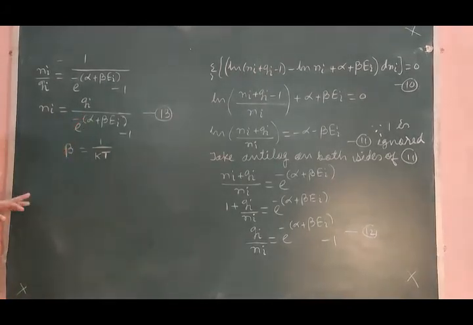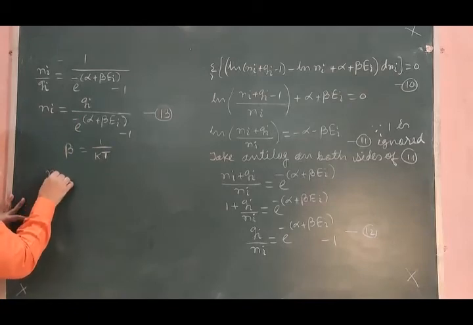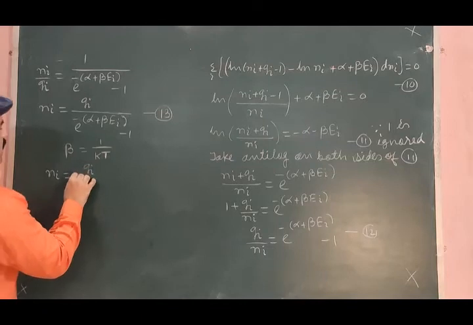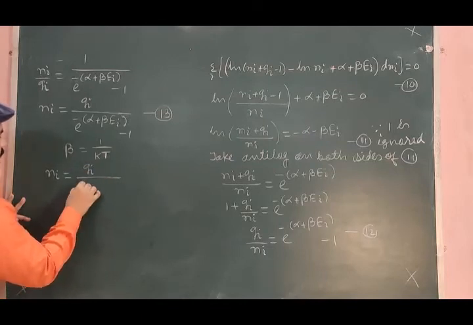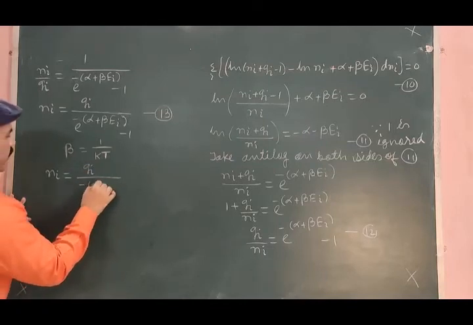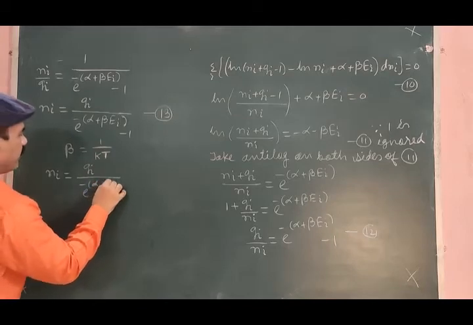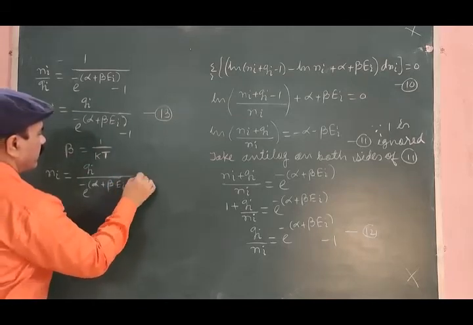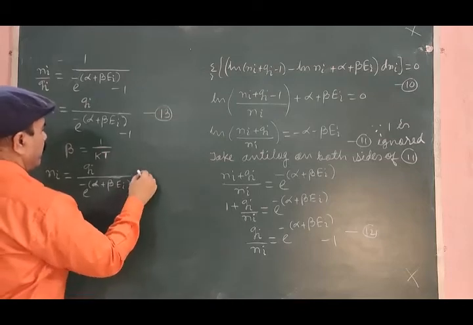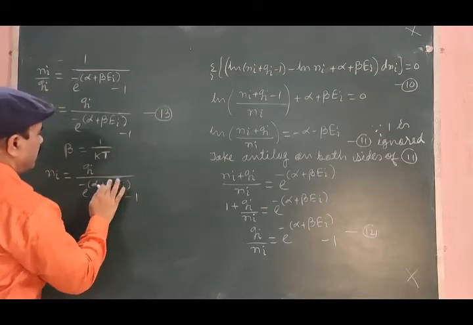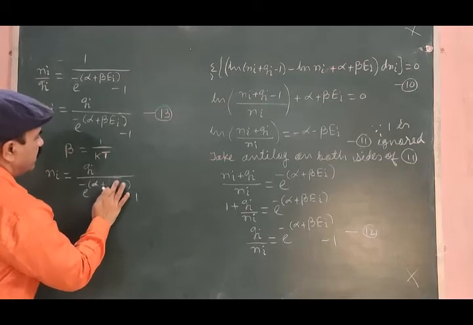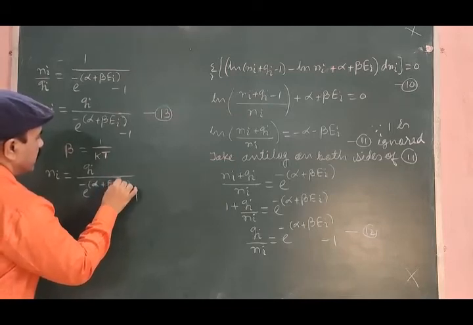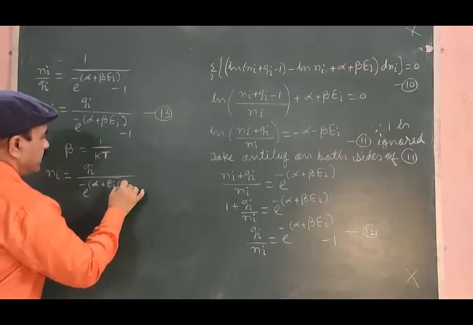With this, equation 13 may further be written as ni is equal to gi divided by e to the power alpha plus, beta we are going to keep 1 by kT, so it will be ei divided by kT, minus 1.